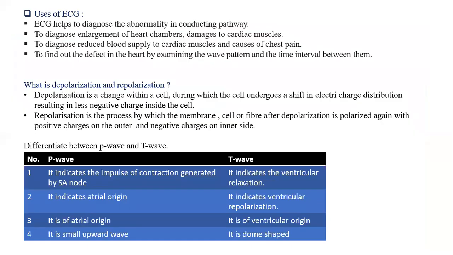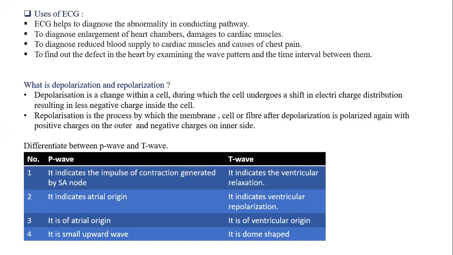Next are the uses of ECG, where exactly it is used. It is used to diagnose if there is any abnormality in the conducting pathway of the heart. Second, it diagnoses if there is enlargement of the heart chambers or any damage to the cardiac muscles. It also diagnoses whether there is reduced blood supply to the cardiac muscles and the causes of chest pain. It is also useful in detection of defects in the heart by examining the wave pattern and the time interval between them.